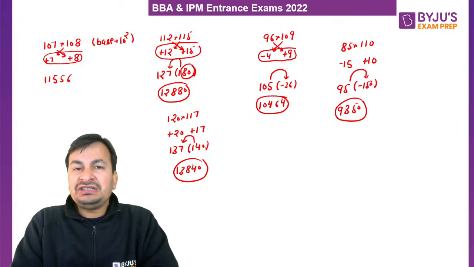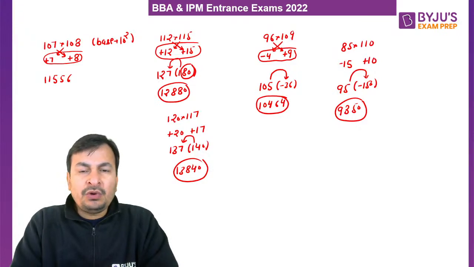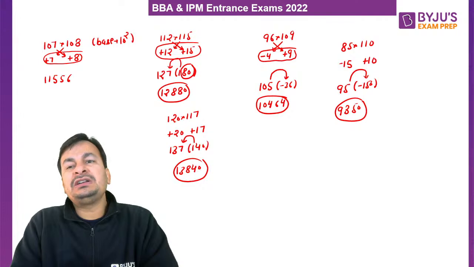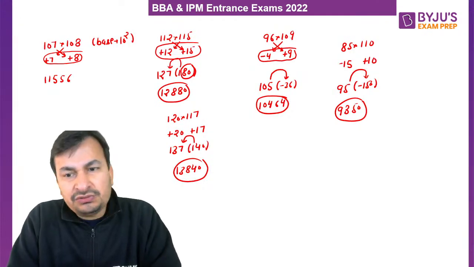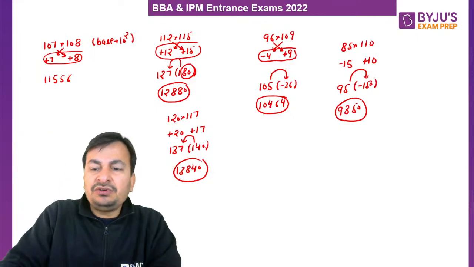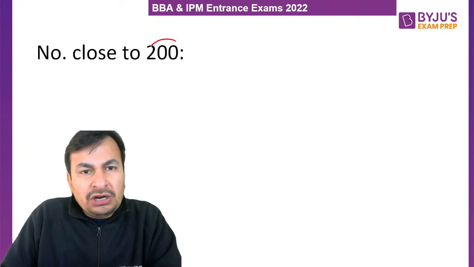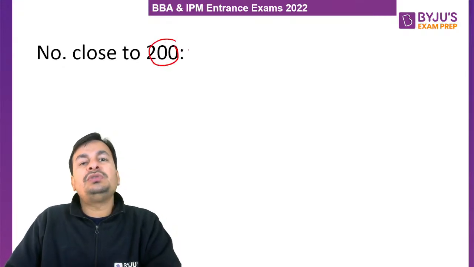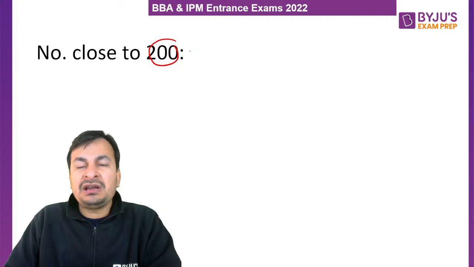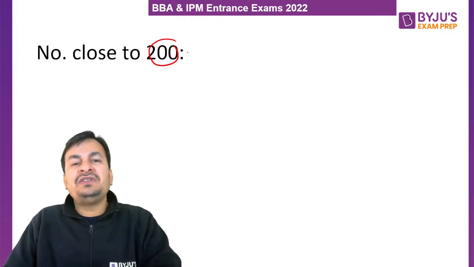ठीक है, अब इसी को हम कंटिन्यू करेंगे when both numbers are close to any multiple of 10 raised to the power 2. We are going to use the same process to find out the final product, my lovely students. So just listen to me very carefully. I hope this case is clear to all of you. चलिए, अब suppose करो we have to find out the product of two numbers which are close to 200. तो क्या changes होंगे हमारे process में? That I am going to discuss with you. Otherwise the process will remain same.